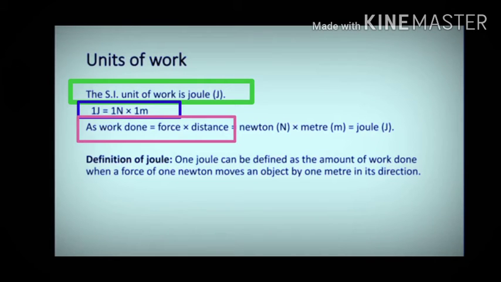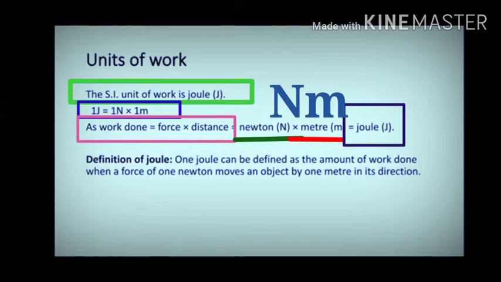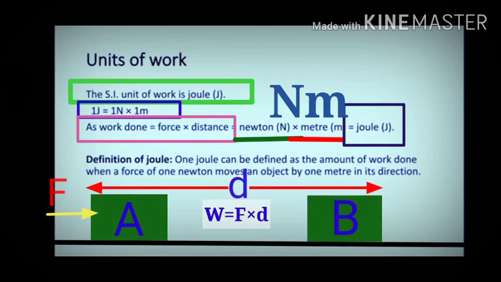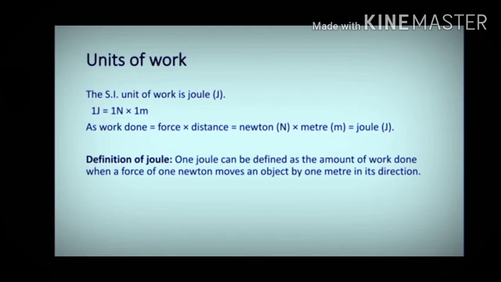As work done is equal to force into distance as we've discussed earlier, and since SI unit of force is Newton and SI unit of distance is meter, hence the SI unit of work done becomes Newton meter, which is written as joule, which is represented as capital J. 1 joule can be defined as the amount of work done when a force of 1 Newton moves an object by 1 meter in its direction.